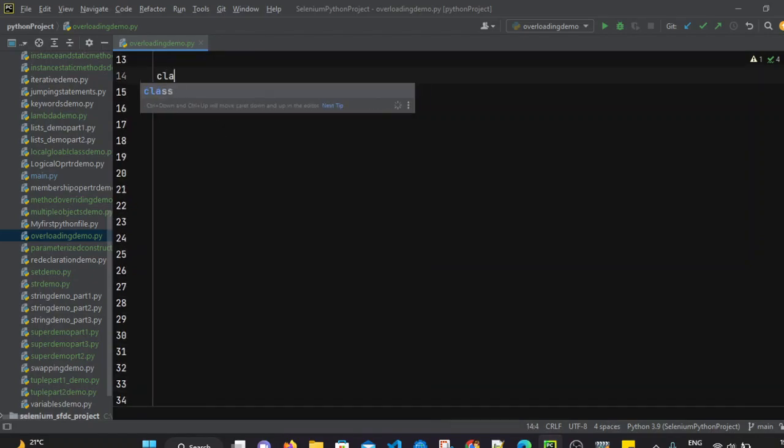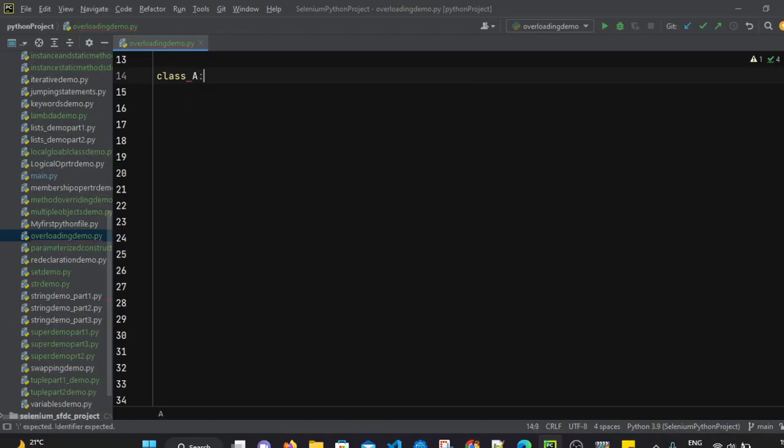Again I will create one class, class A. I will create one add method, def add, and in this method we will pass one parameter, that is a, and assign a default value of None to it. Similarly we will use b equals None as well. So the second parameter's value is also None.